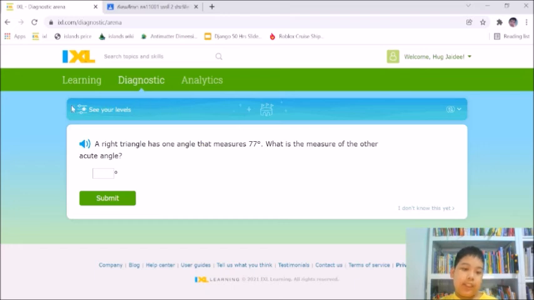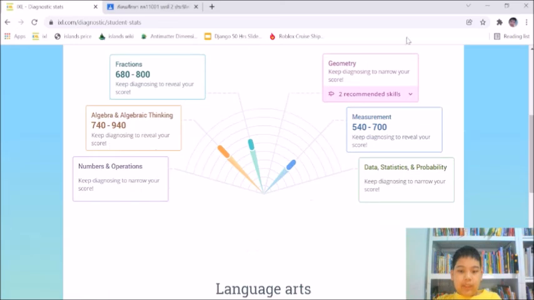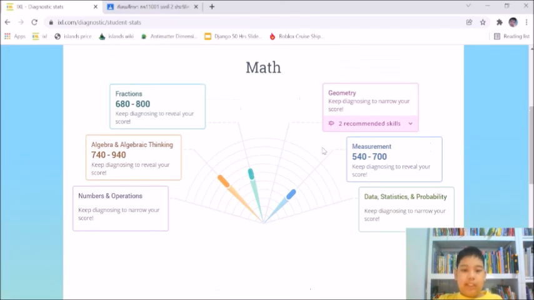So once you're done, you can just click see your levels, and then the levels will come up here, down here. So these will start to get filled up until you can see that there's kind of like a cylinder oval thing over here, right? If you keep doing it, it'll start getting smaller and smaller until it becomes a circle. Once it becomes a circle, there will be a star at the middle, and that means that they already found your score.